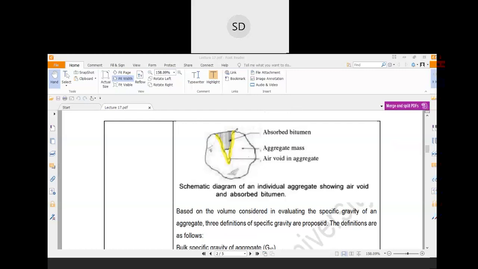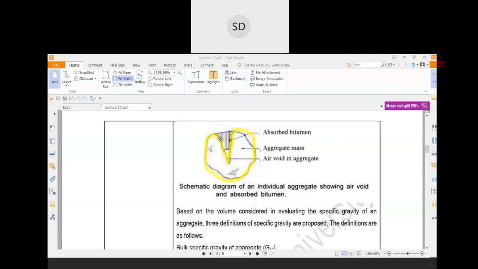In the aggregate particle, there are different pores. In total, this portion represents all the pores in the aggregates. This is the total aggregate mass, and this is the air void present in the aggregate particle.